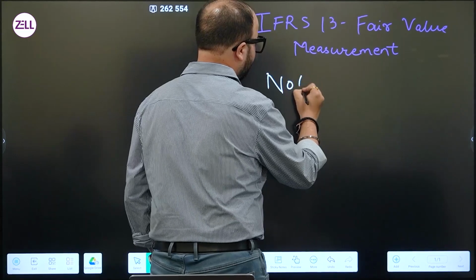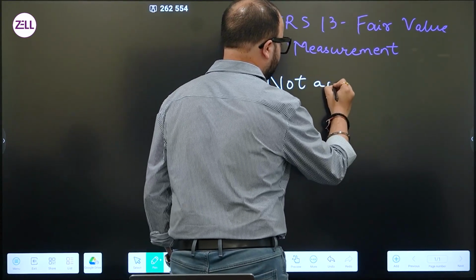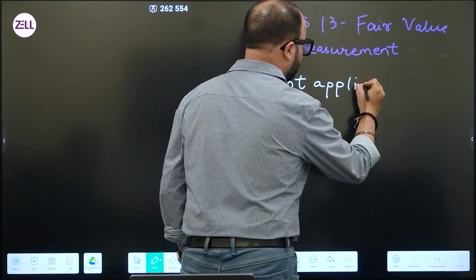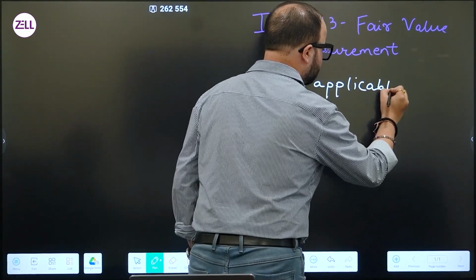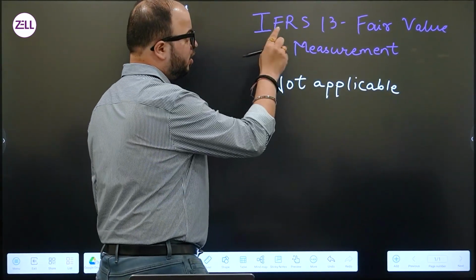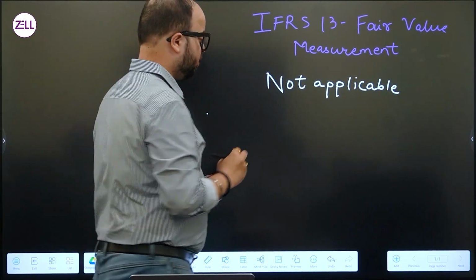So instead of making a list of where all it is applicable and then spending a lot of time remembering that, let's just understand the small list of where all fair value measurement is not applicable.